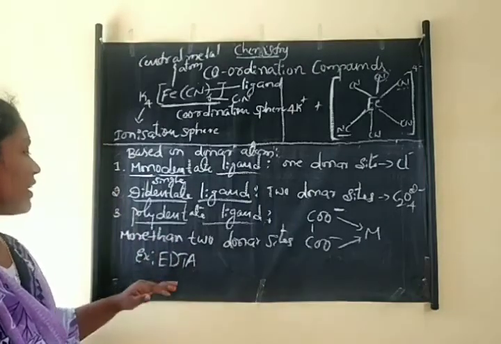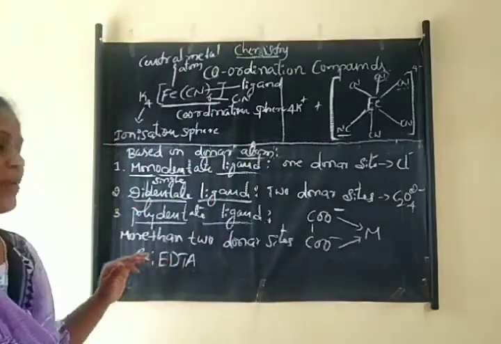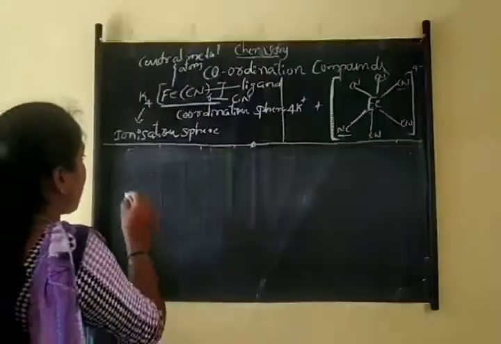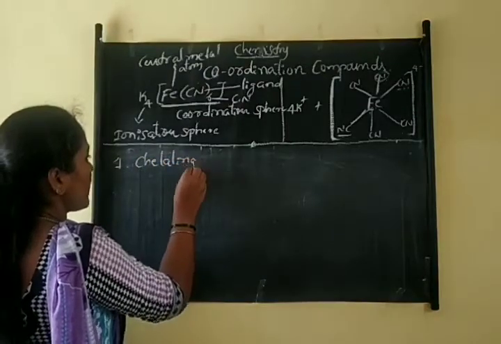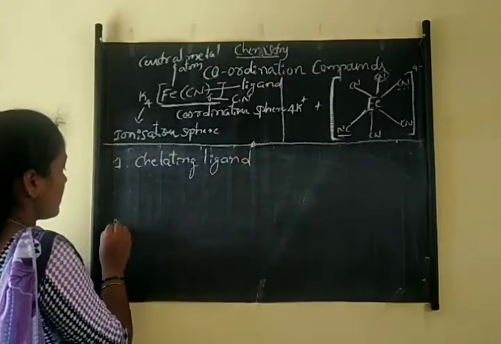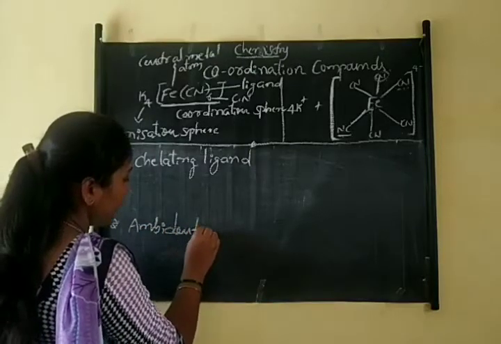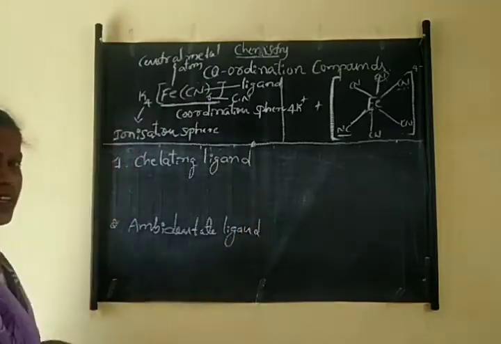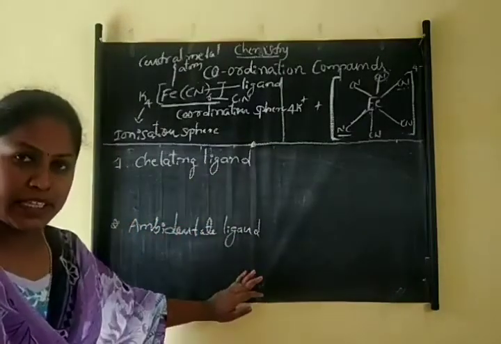So these are some types of ligands based on their donor atoms, and then based on their bonding, ligands are again classified into some different types. They are chelating ligand and ambidentate ligand. Based on their bonding, the ligands are classified into chelating ligand and ambidentate ligand.